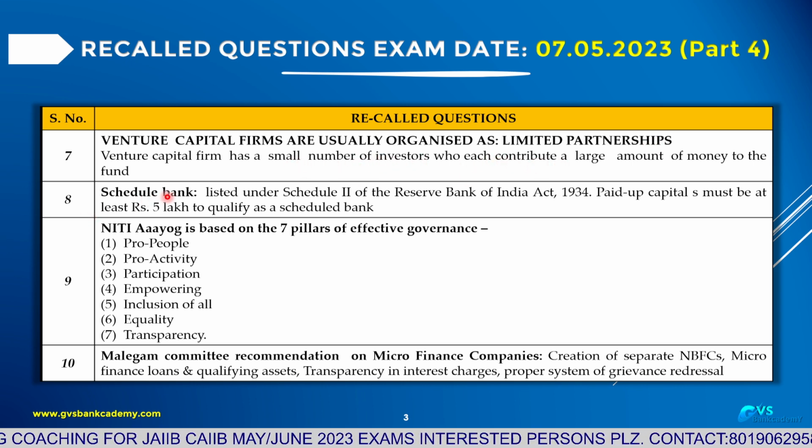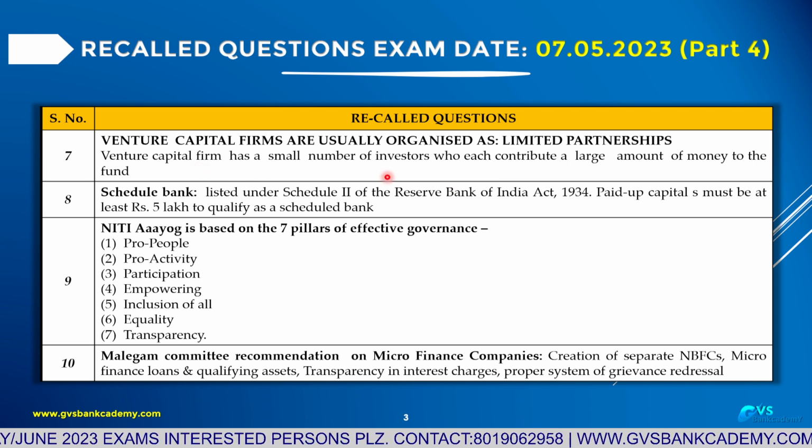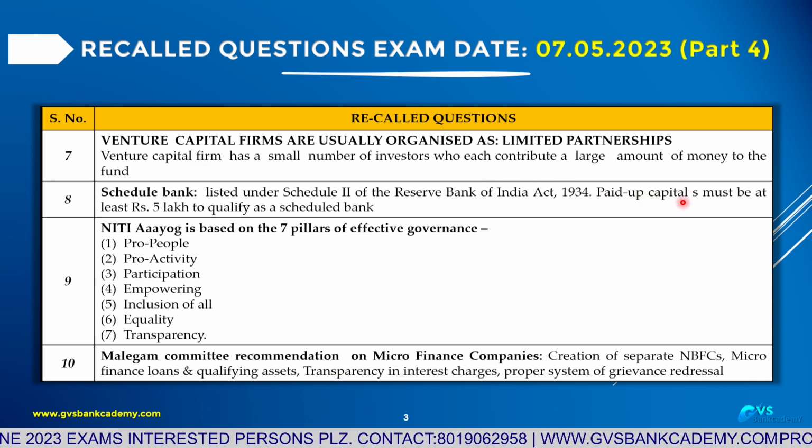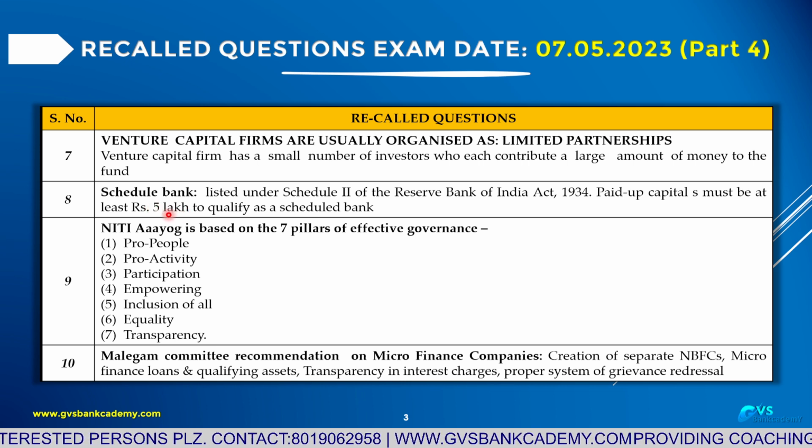Question number 8, very, very important. Scheduled bank, a general and difficult question. What is the meaning? A bank included in the second schedule of the Reserve Bank of India Act 1934 is called a scheduled bank, and its paid-up capital must be at least 5 lakhs. To qualify as a scheduled bank, the minimum paid-up capital is 5 lakhs. What is the benefit to a scheduled bank when compared to a non-scheduled bank?